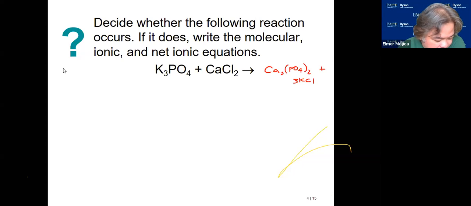Okay, so how are we going to do it? The same thing that we did earlier. These are the materials that we have. As you're going to see, I need to balance them. I'm not sure if this is 3. If you look at calcium phosphate, Ca3(PO4)2, I think this is a 2. If that's a 2, that means this is a 6 here. And at the same time, the calcium that we have there is a 3. So 3 times 2, so this is a 6.